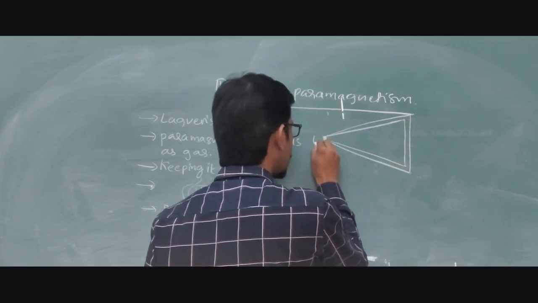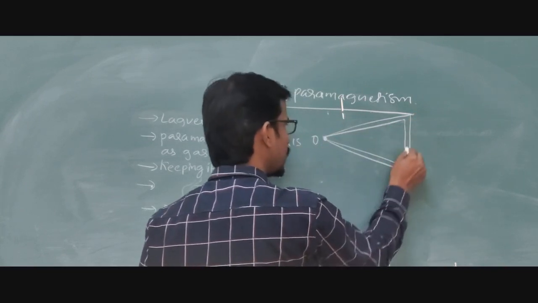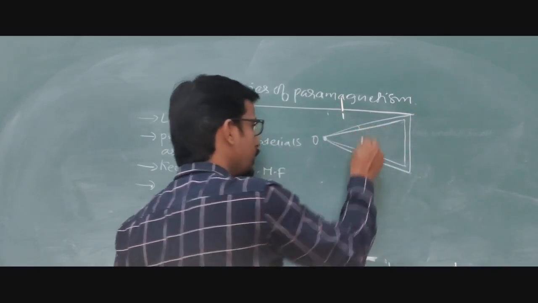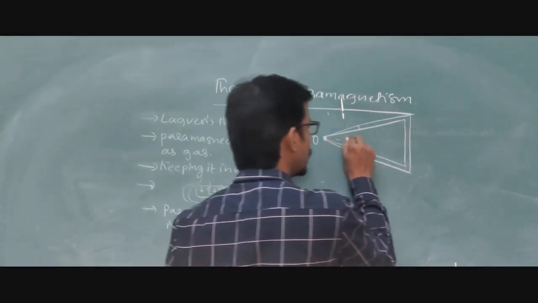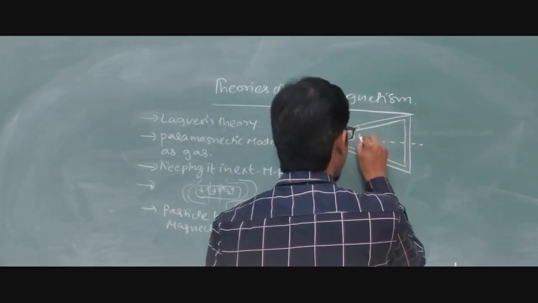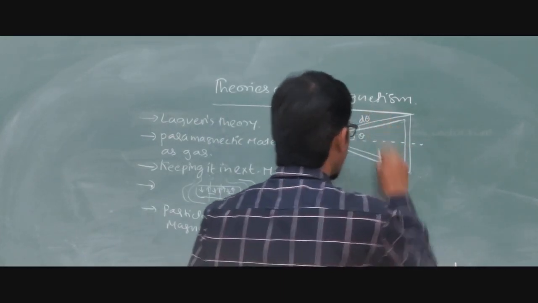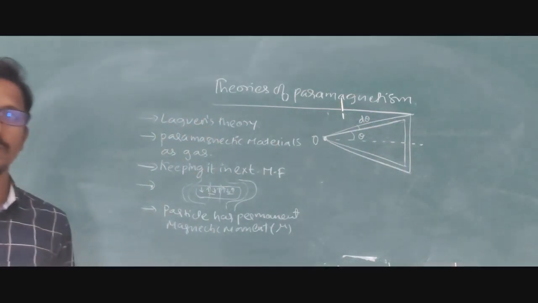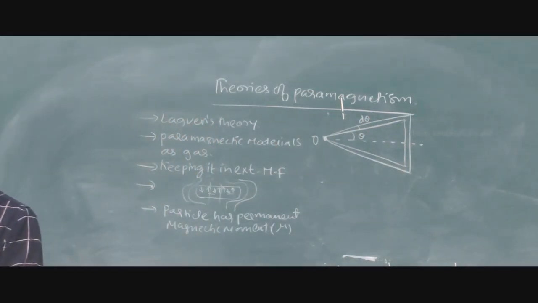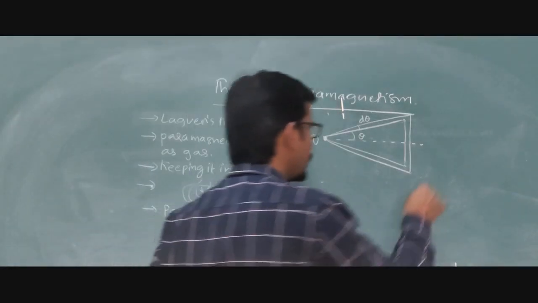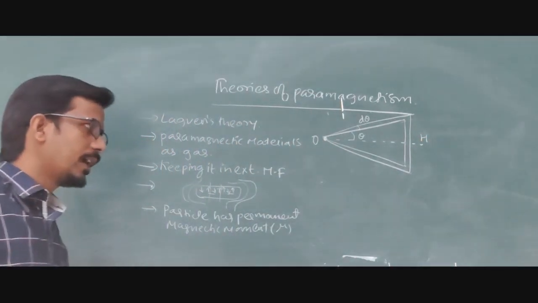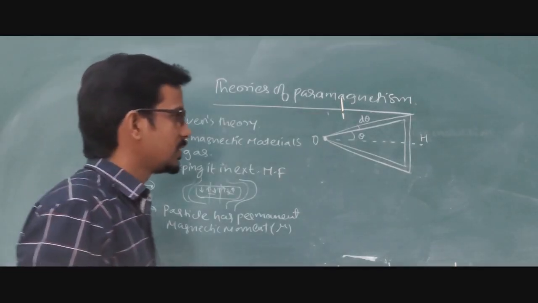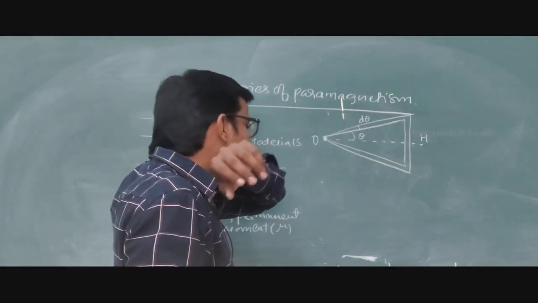O is the origin. Actually, we should get this line, but here what happened? We are getting it until the alignment of angle takes place. Understood? From the origin, here we get the angle, and we are going to get d theta. So the alignment of angle takes place due to the applied magnetic field H, and the intensity of magnetization M, and the magnetic induction also they take. So what is happening here?